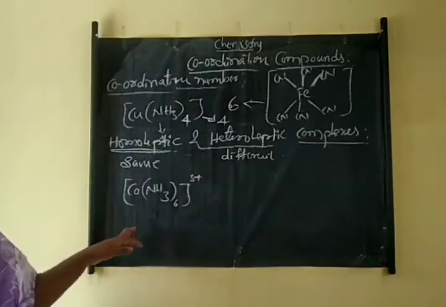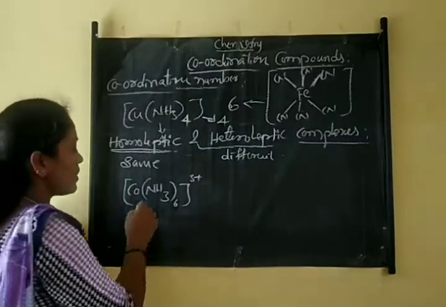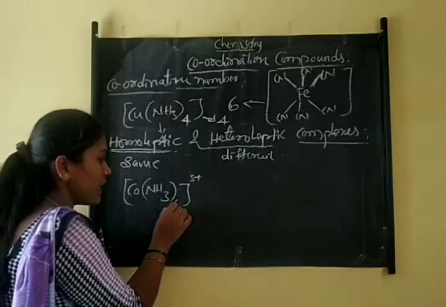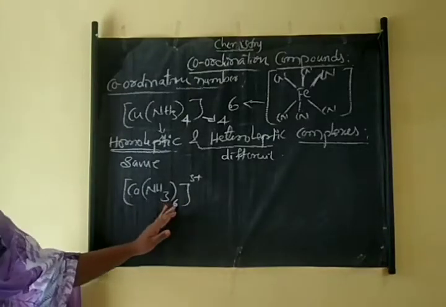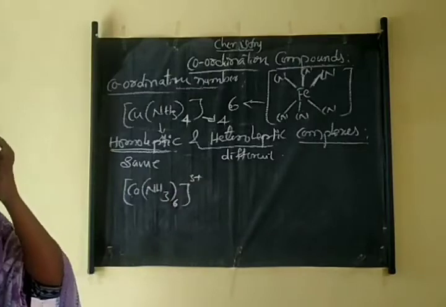So even if you look at the complex name, what is it? The central metal atom is surrounded by the same type of ligands or the same type of donor atoms. That is called homoleptic complexes.